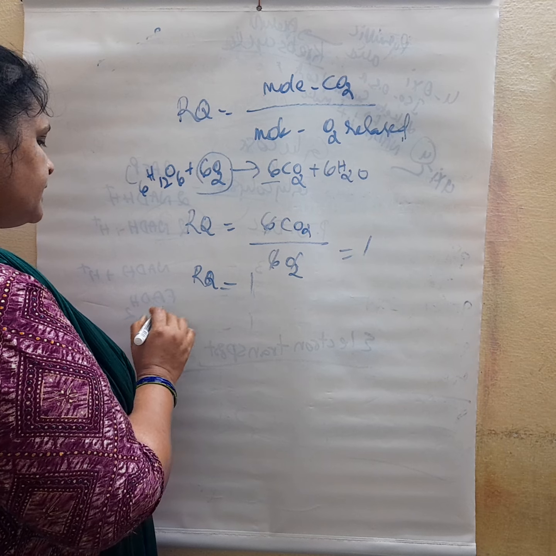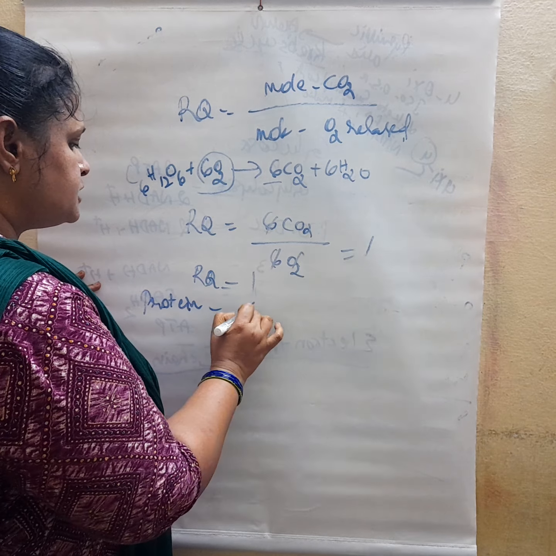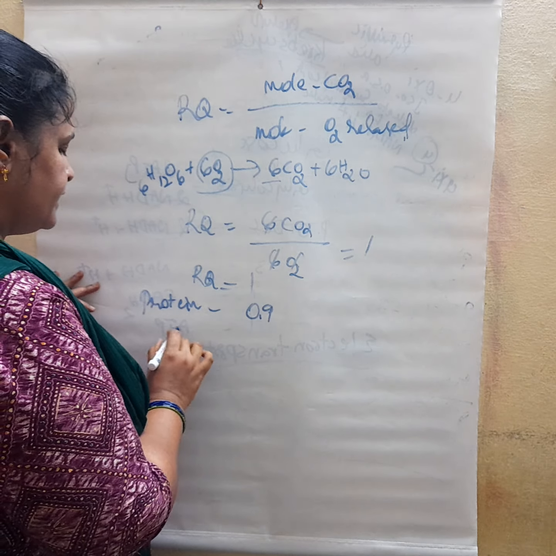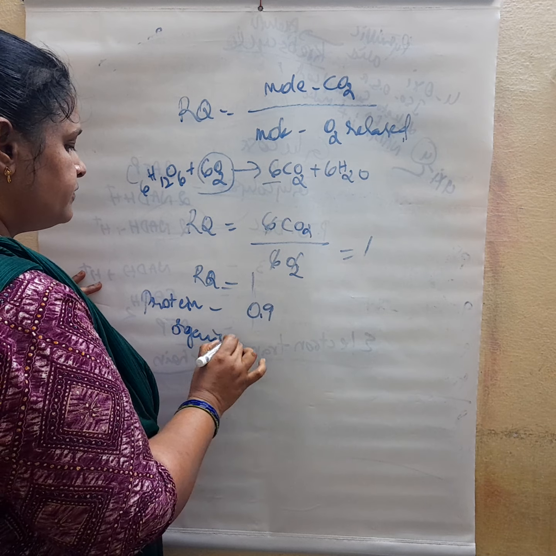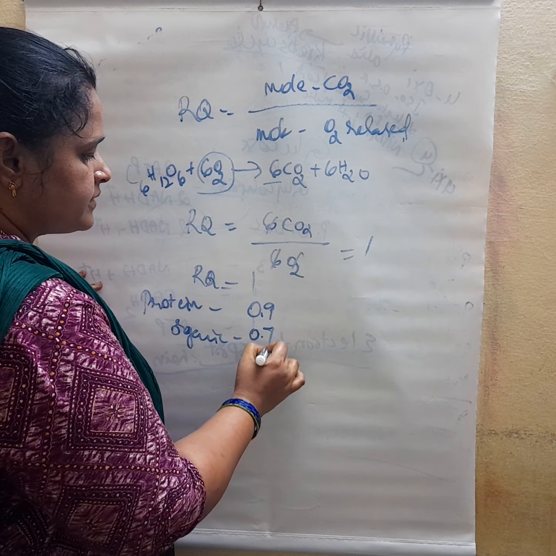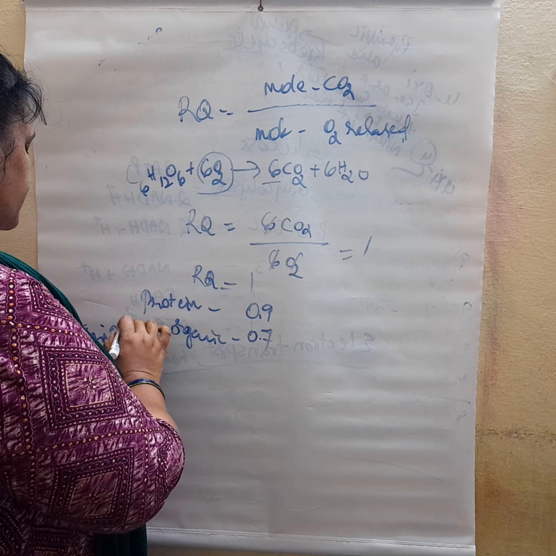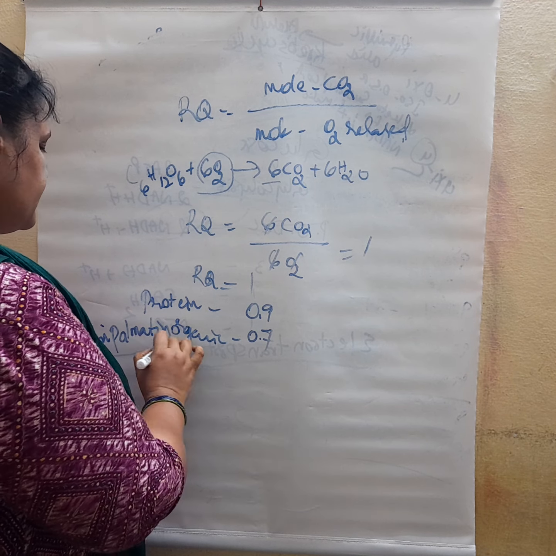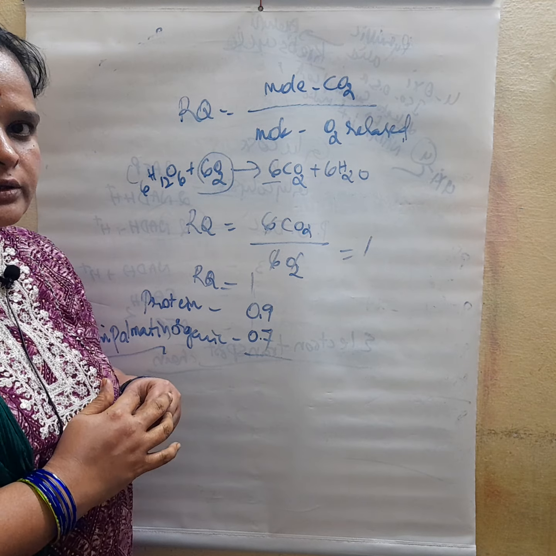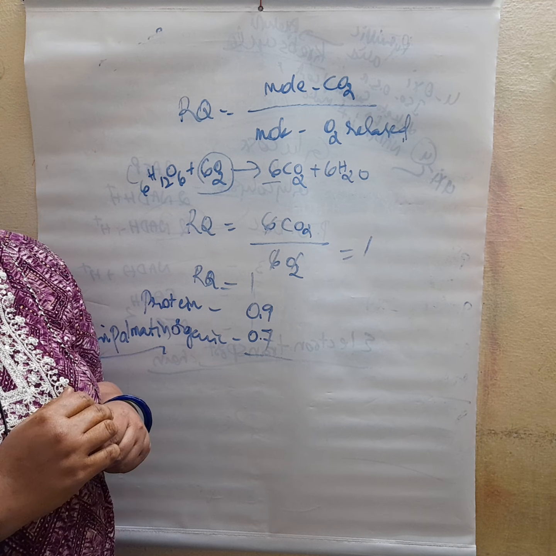If you take protein, the RQ will be 0.9, and for organic acids or fatty acids it will be 0.7 and so on. An example is tripalmitin; your textbook gives this. Tripalmitin has an RQ of 0.7. The number of molecules of carbon dioxide released by the number of oxygen molecules used is called the respiratory quotient.